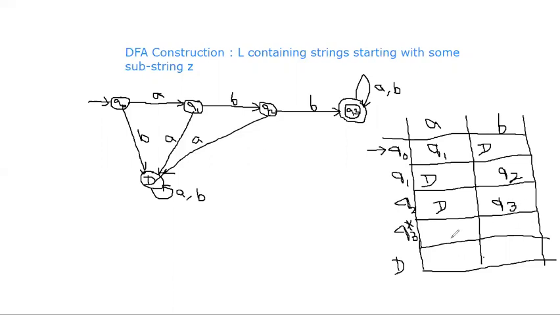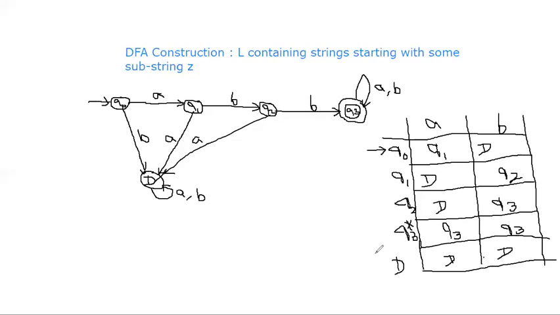What is Q3 on A? Once your machine reaches the acceptance state, it can accept any number of A's and B's after that, because the machine has already seen ABB as starting symbols. But once your machine reaches the dead state, which we reach only for false strings, it must stay at the dead state only.